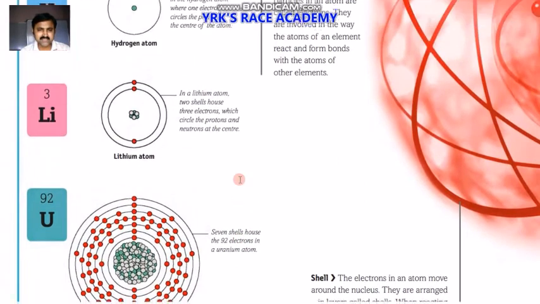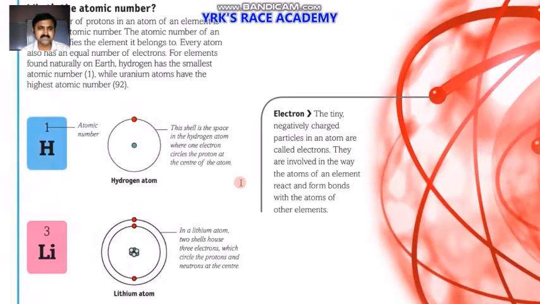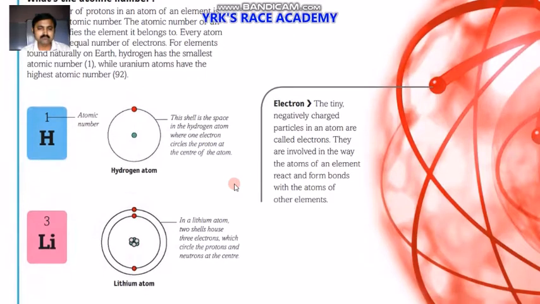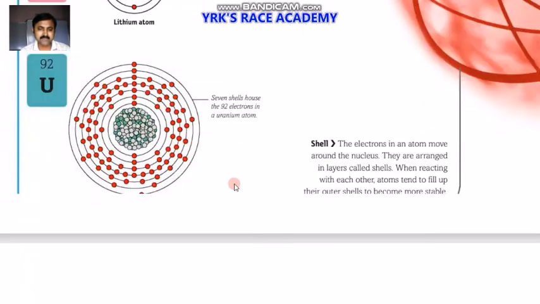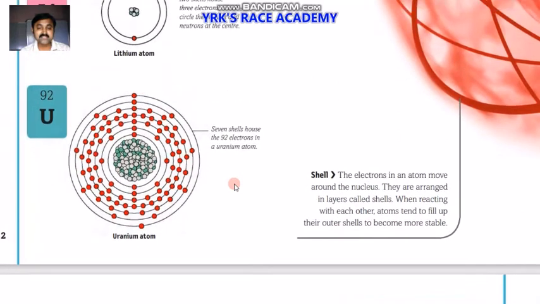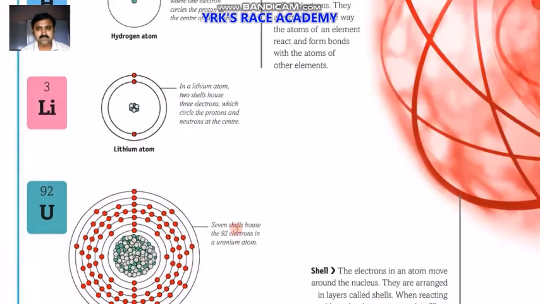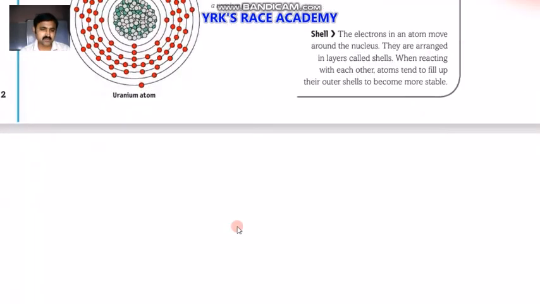So now what is a shell here? What is an electron? An electron is a tiny negatively charged particle in an atom, and electrons are involved in the way atoms of elements react and form bonds with the atoms of other elements. What about the shell? Electrons in an atom move around the nucleus. They are arranged in layers called shells. When atoms react with each other, they tend to fill up their outer shells to become more stable. That is the meaning of shell.